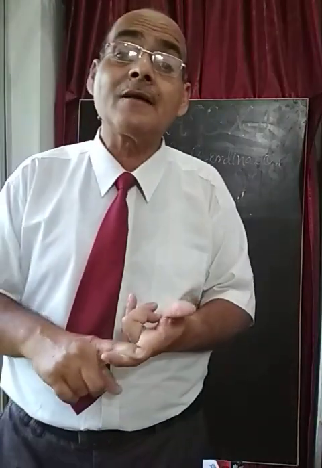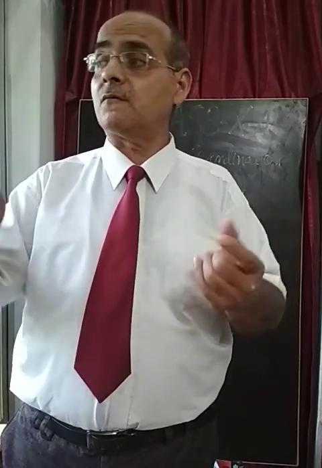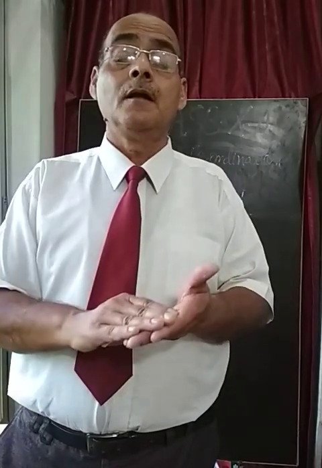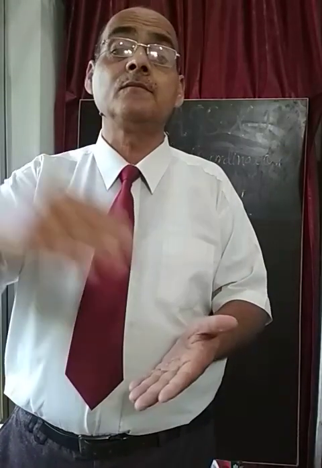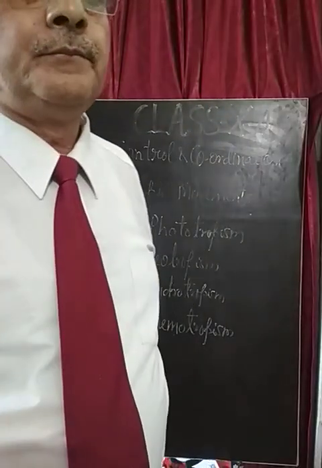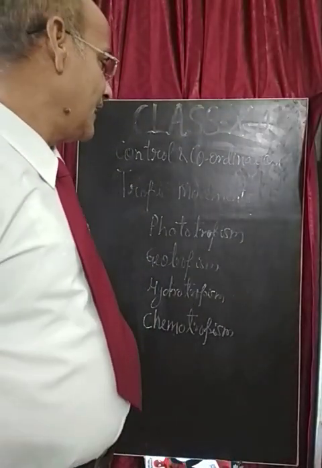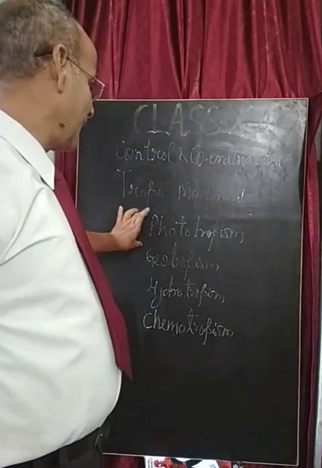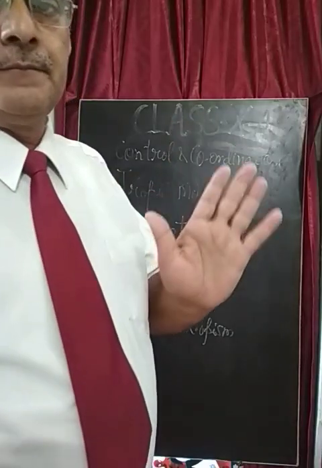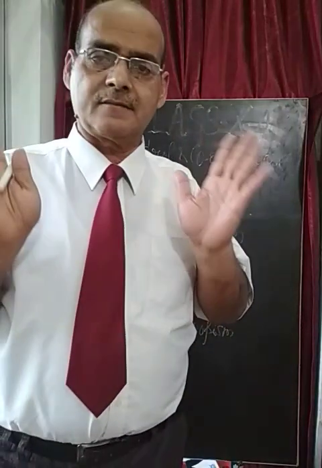But the stem going far away from the water, from the earth ground, will show negative hydrotropism and negative geotropism, but positive phototropism. So my dear students, there are two sides in each tropic movement, like phototropism, geotropism, hydrotropism, chemotropism: positive and negative. You have to understand it like this.